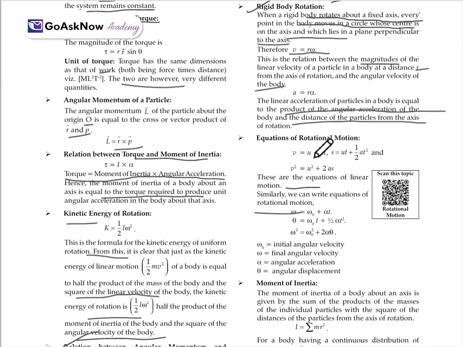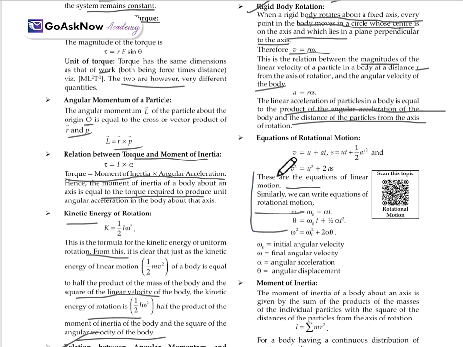Things will be different. Now the velocity will be the angular velocity, and acceleration will be the angular acceleration. With respect to that, we'll write the equations similarly. For rotational motion, omega will be equal to omega naught plus alpha t. Theta will be equal to omega naught t plus half alpha t square. Omega square will be equal to omega naught square plus 2 alpha theta.